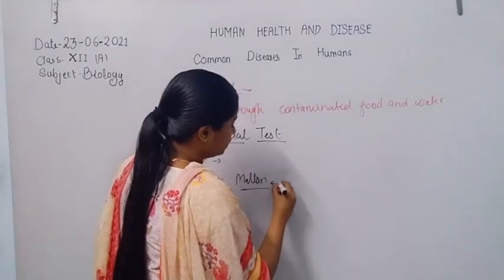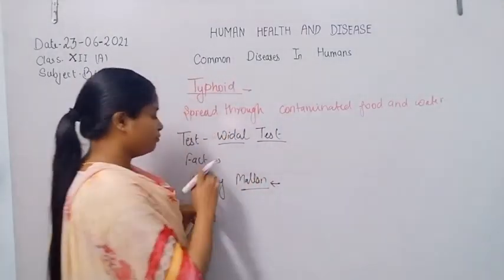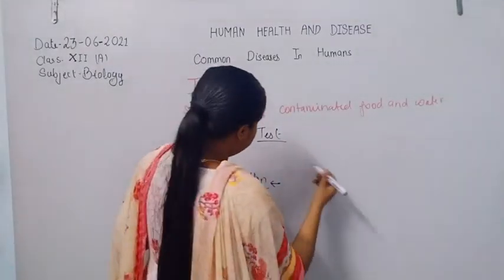Because she spread the typhoid disease, the nickname of Mary Mallon is Typhoid Mary.